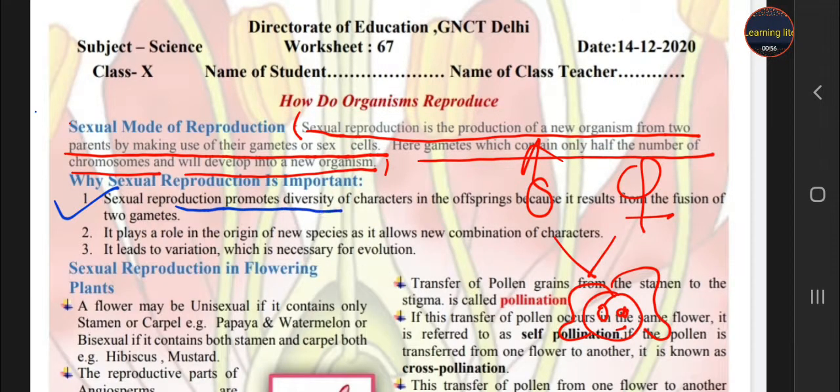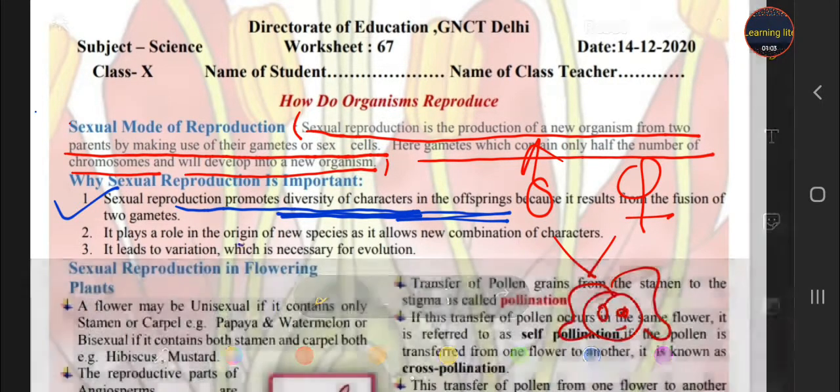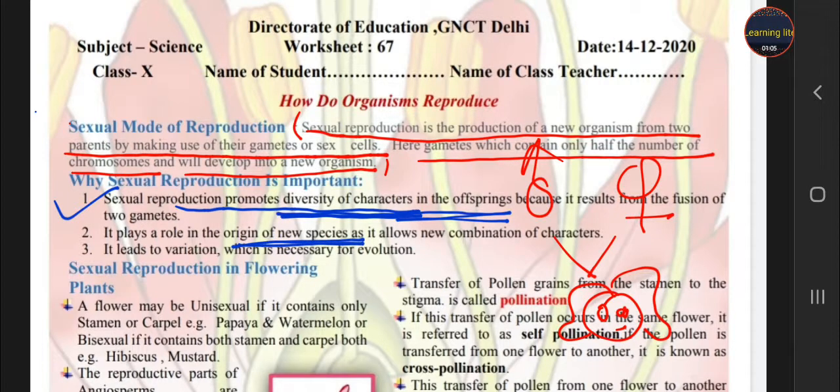Firstly, sexual reproduction promotes diversity of characters. Diversity of characters means it gives the origin of new species, which leads to variation, and which is necessary for evolution.